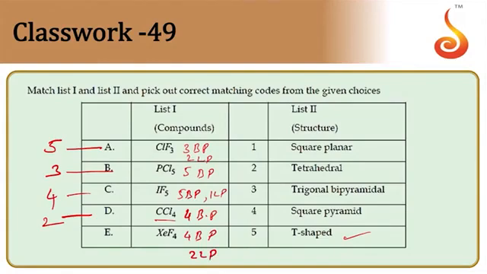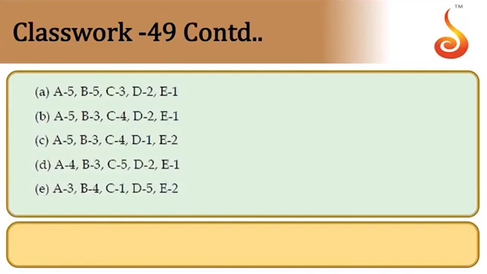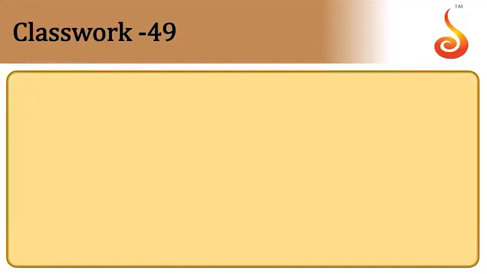Altogether again 6, sp3d2 hybridization. So E is left with option 1, square planar structure. So let us see the options now. A5, B3, C4, D2, E1. So option is B. B is the correct answer for this.